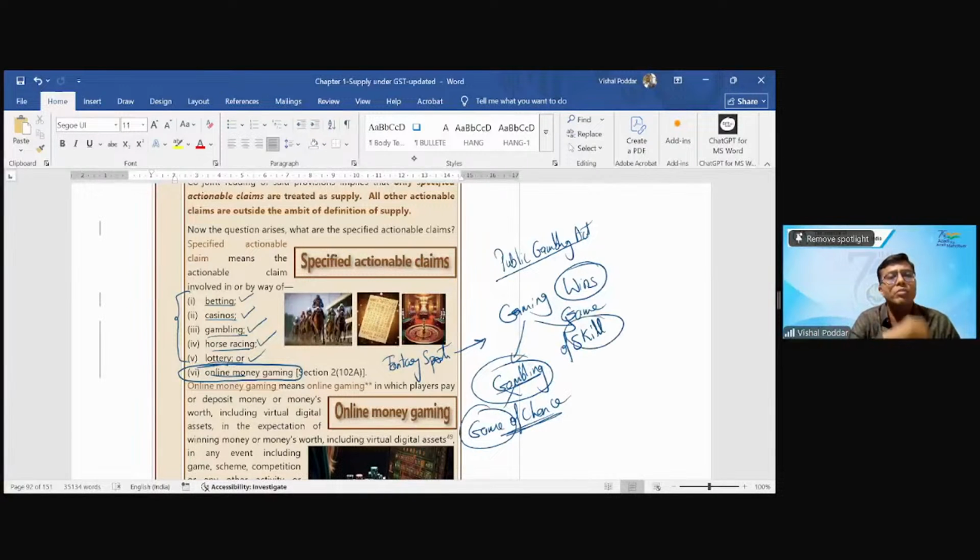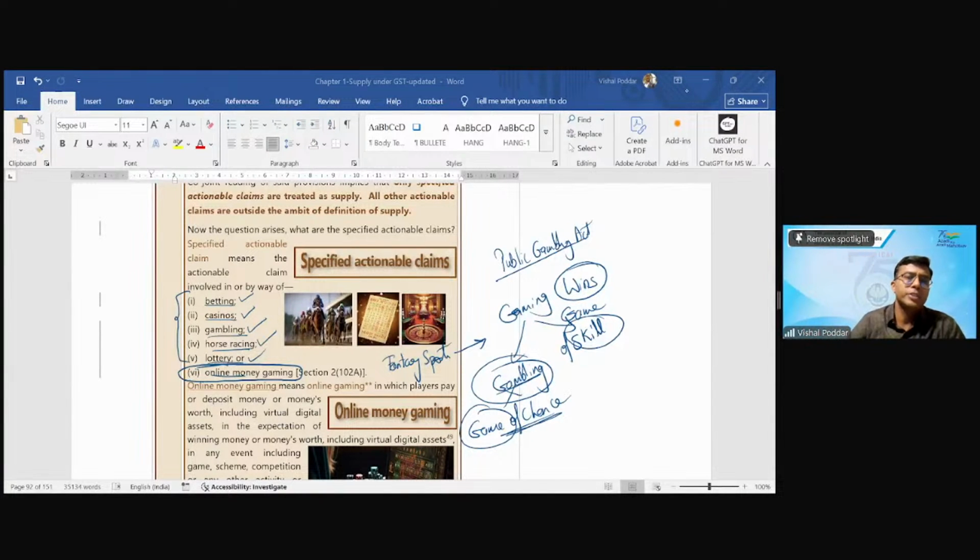Like even in case of Teen Patti, Poker, Rummy, there are decisions by Honorable High Courts who say that, boss, this is not a game of chance. Rather, it is a game of skill. Now, that matter is still pending with the Honorable Supreme Court to decide. And since it is a very big issue, it is going to take time.